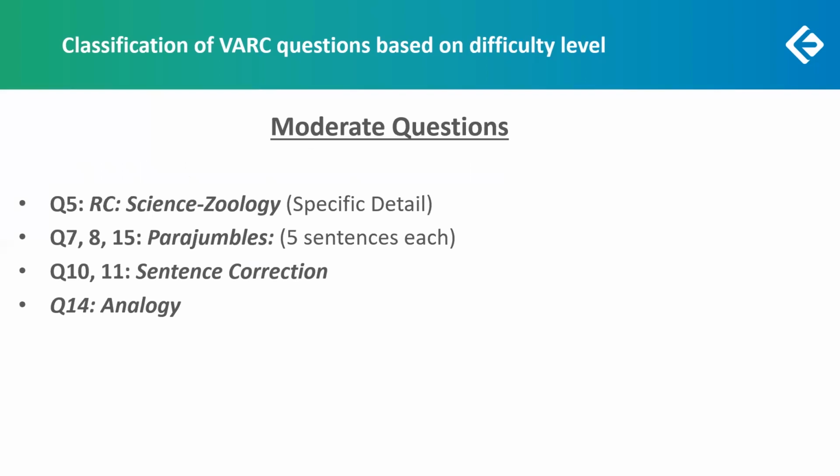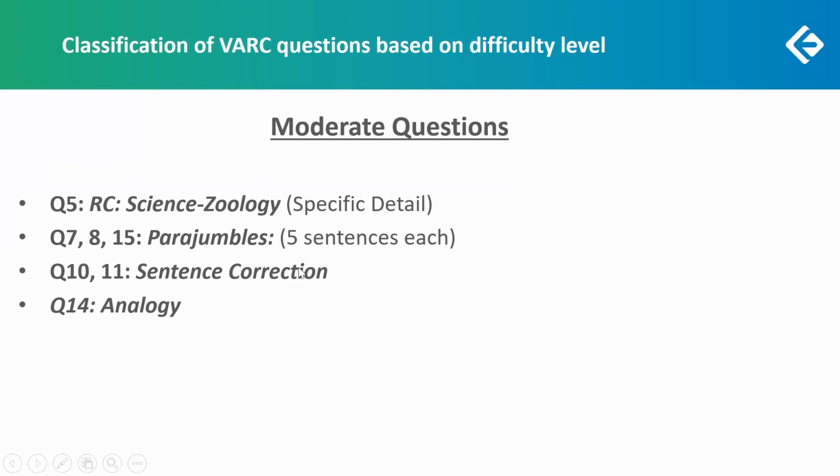What were the moderate questions? There was that 1 lone question in RC, which is marked moderate. It was a specific detail one, which was what are the bee moths compared to? Now to find that detail, however, required you to scan quite a bit. You had to go back and scan the paragraphs for that specific answer, which is why this is marked moderate, because it takes a little time. Not because it involves reasoning or anything of that sort.